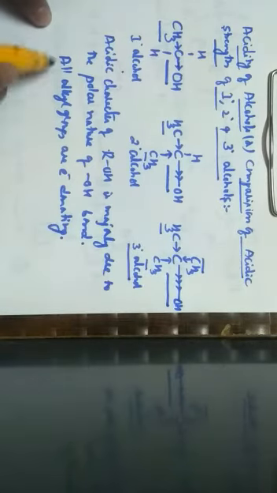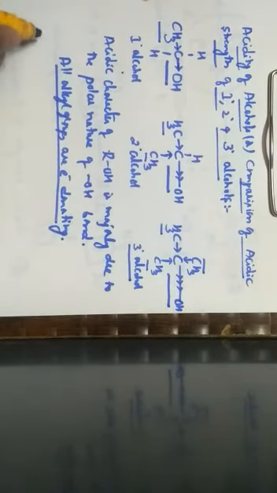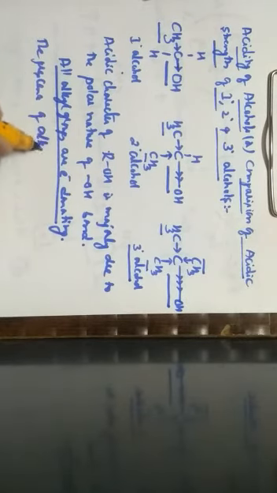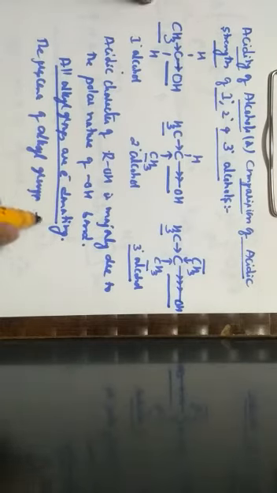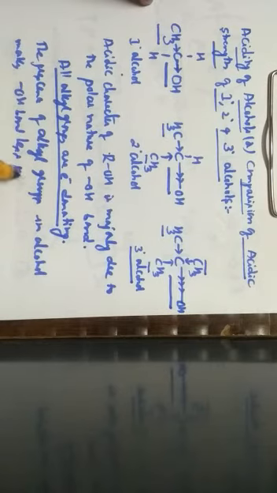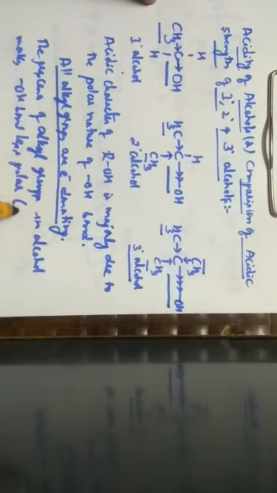All alkyl groups are electron donating in nature, so the presence of these alkyl groups in alcohol makes the OH bond less polar due to an effect called plus I effect, also known as positive inductive effect, because these alkyl groups can donate electrons towards carbon.